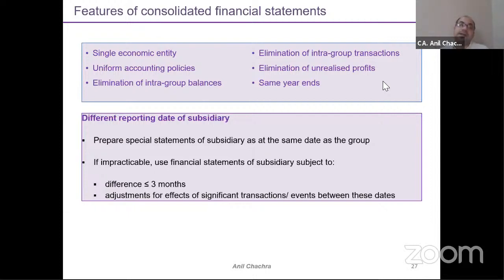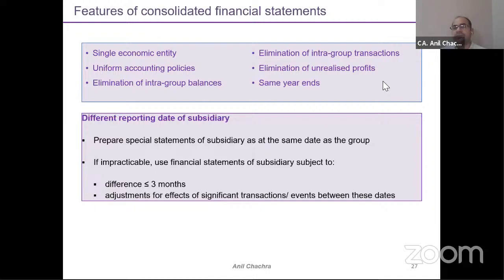Suppose a subsidiary has sold something, some item, to the parent, and the same material is lying in our books of account at the year end, and suppose its unrealized profit has been included. We need to eliminate that unrealized profit as well, because in the consolidated financial statements for the group, I can't say that I will earn a profit with my own entity. The reporting date should be the same year end, whether my financial year is 31st December or 31st March.